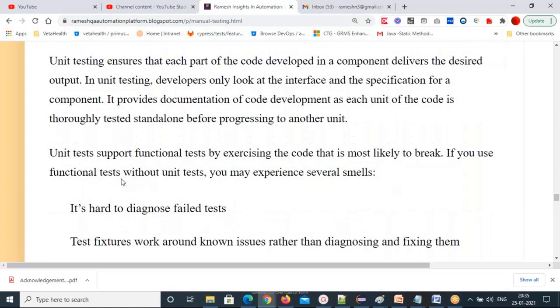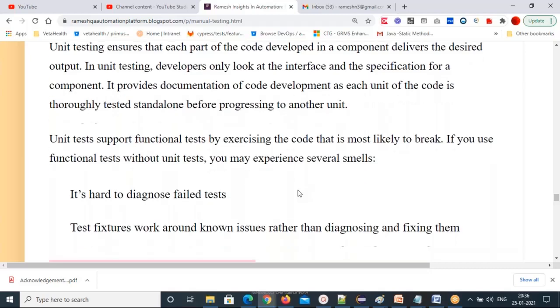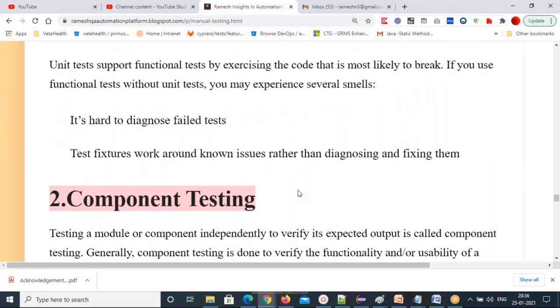If you use functional tests without unit test cases, you may experience several code smells. A smell is nothing but a bug, a bad smell, meaning you can see bad things in the application. The developers write the unit test cases, check the failures, diagnose and fix them, and then send the build to the testing team.